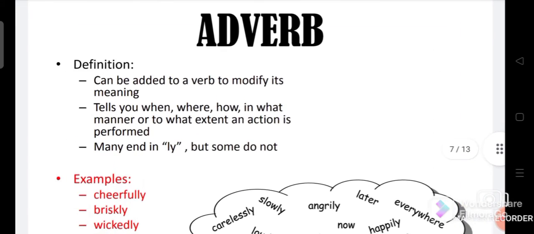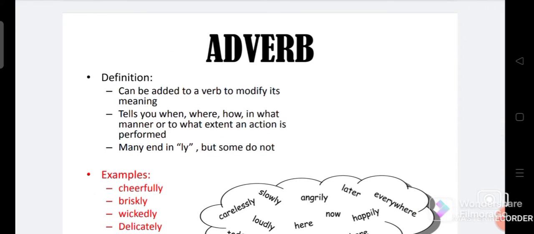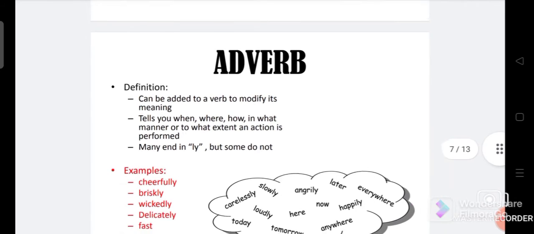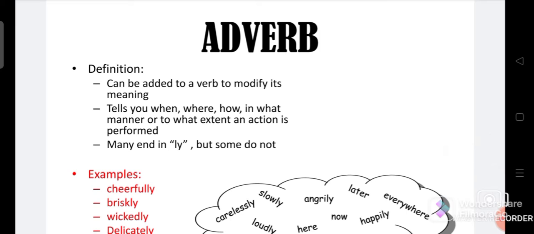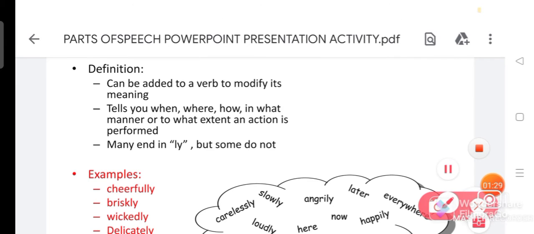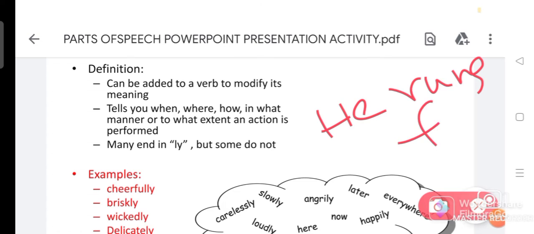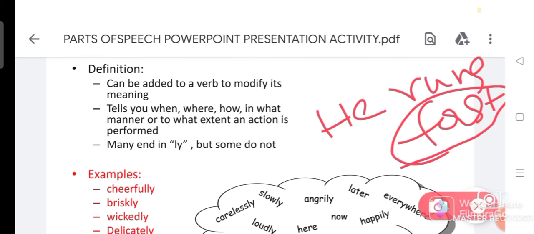Okay, next one is adverb. So what does an adverb do? An adverb generally modifies a verb, modifies an adjective, or modifies another adverb. Okay, so what does it mean? For example, he runs fast. He runs fast means, how does he run? He runs fast. This fast is an adverb.